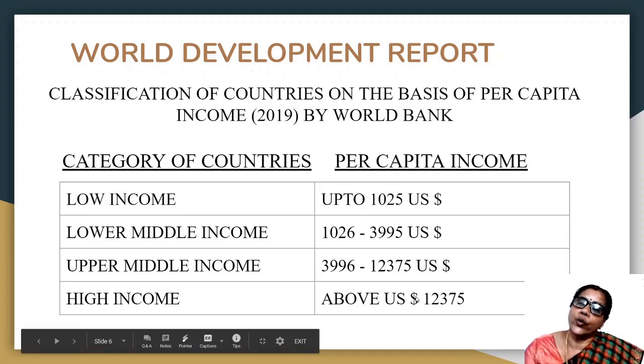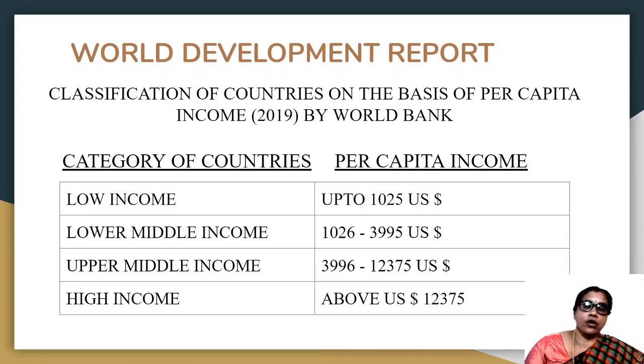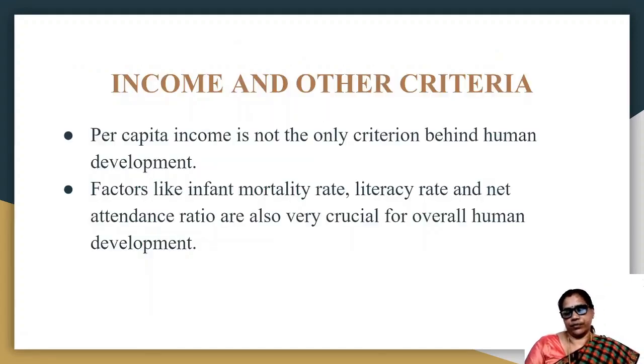Children, do you know which category India belongs to? India belongs to the lower middle income group category of countries with a per capita income of 1,840 US dollars. You know, this report, World Development Report, is on the basis of the report given by the World Bank in July 2019.